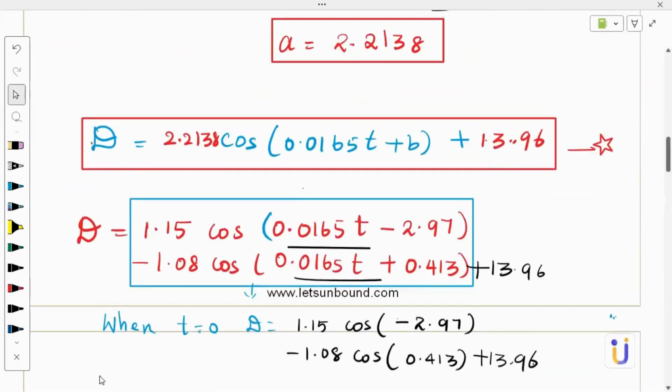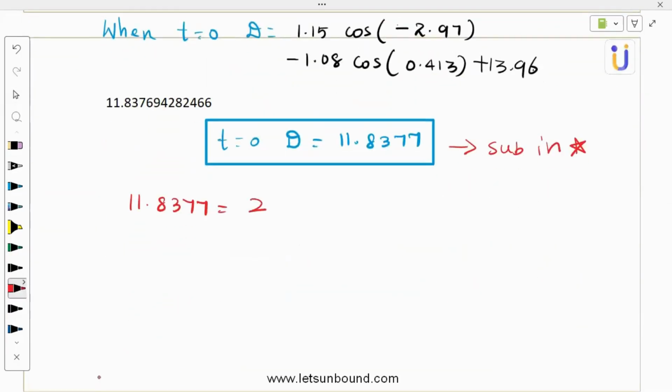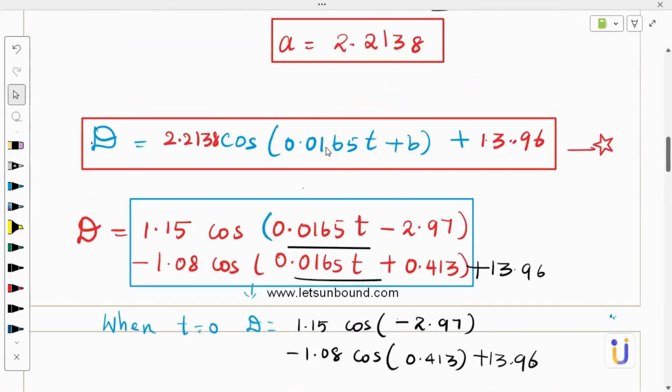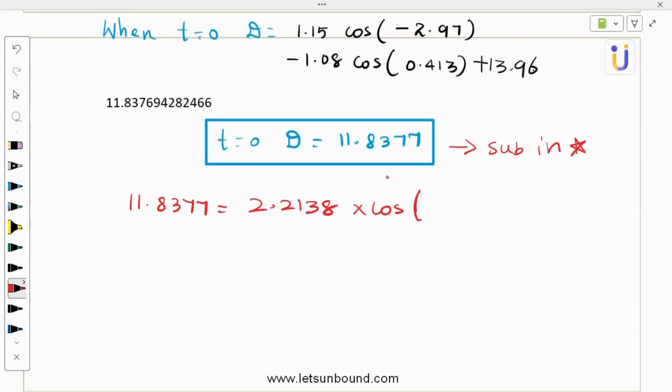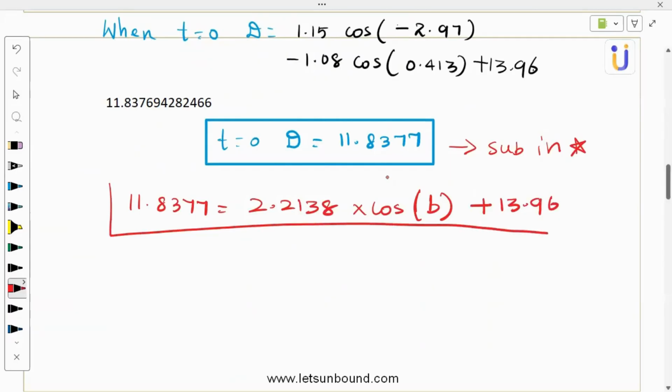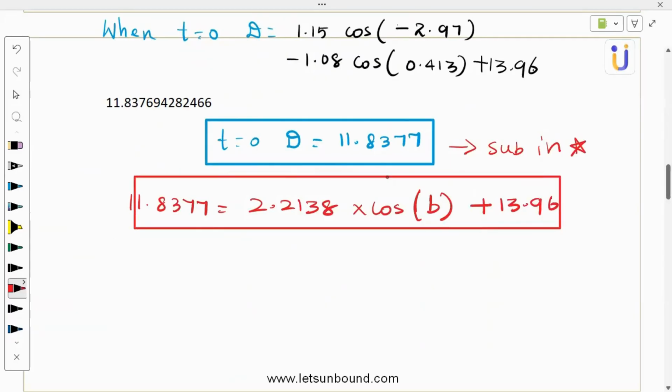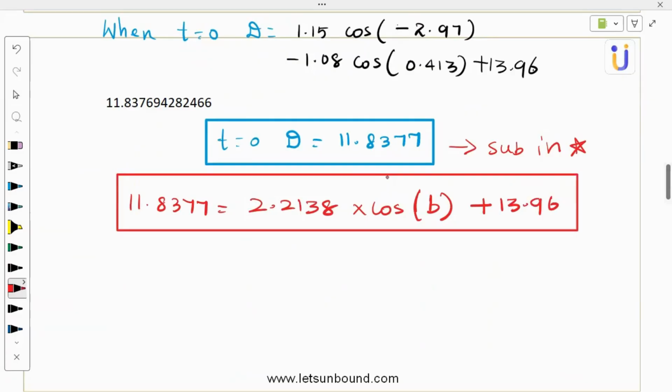Then I have 2.2138 times cos of t is 0, right? So what will happen when t is 0 means this full thing will become 0 and B is an unknown I'm looking for. So I will get cos B plus 13.96. That's it. Now this has only one unknown, which is B, and we need to solve for it, right? Now we can get into the calculator page again to solve this.